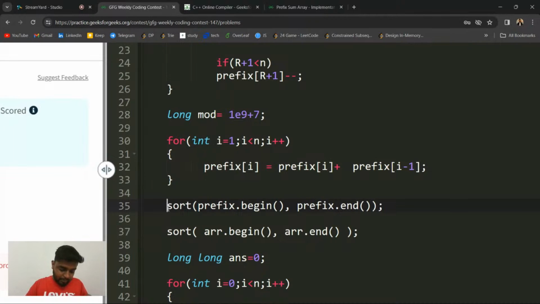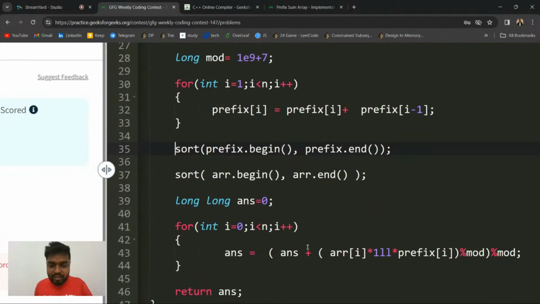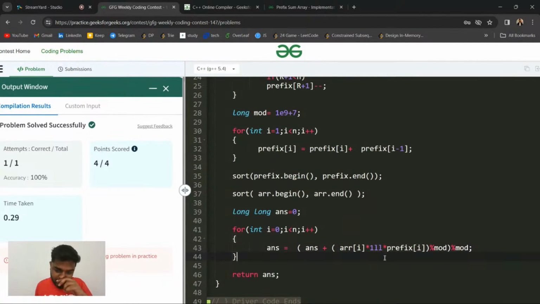So less price into less shop visit, and highest price into the shop that is visited the most number of times. That is what you multiply, and then you just return the answer.